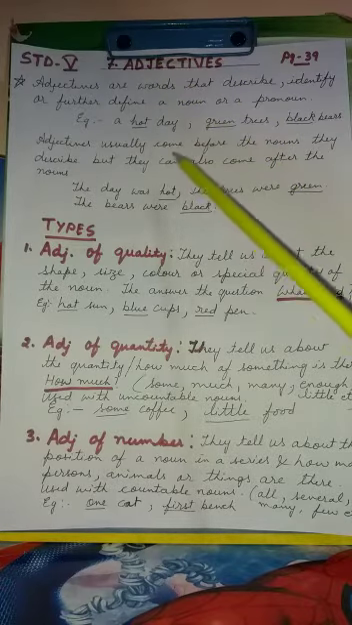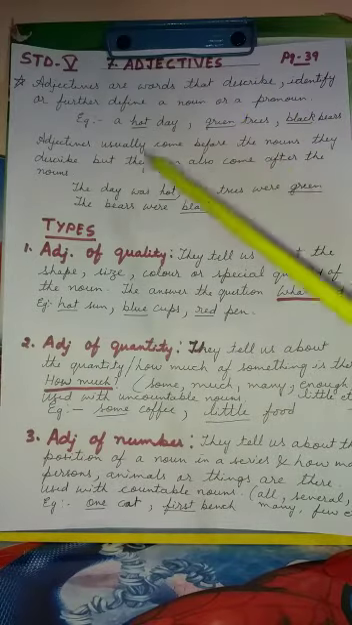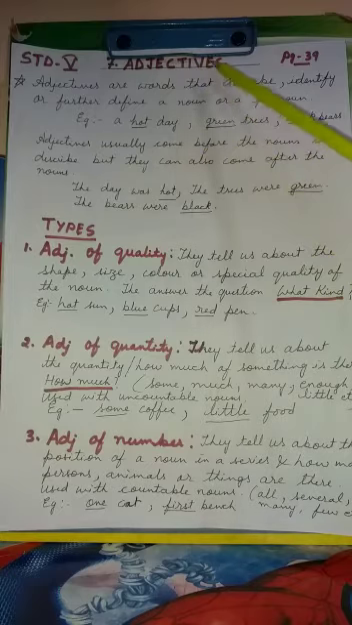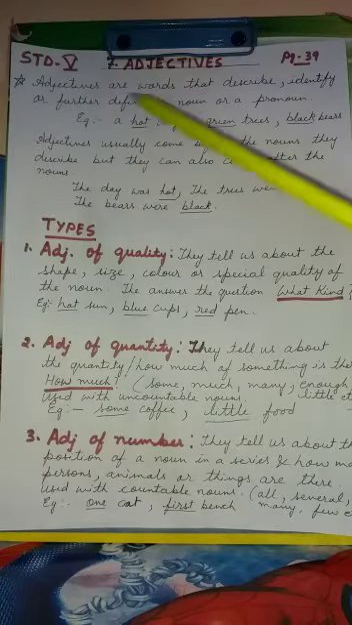Children, in your previous chapter, in lesson number 5, you learned about subject and predicate, how a sentence can be divided into subject and predicate. Now, in this chapter, you will learn about adjectives. Now, what is an adjective? Adjectives are describing words. They describe the noun in the sentence.